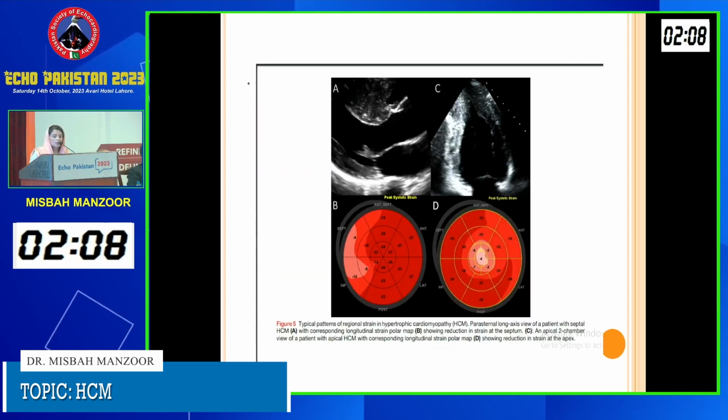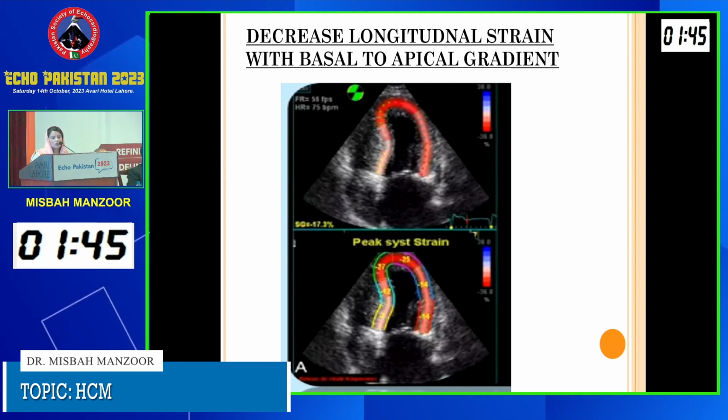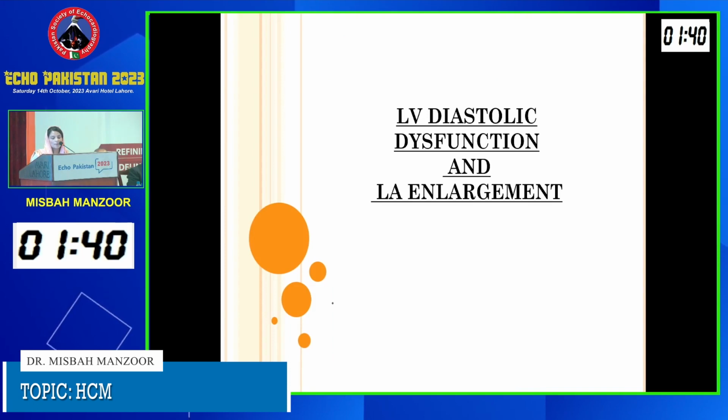So here you can see a parasternal long axis view showing the septal hypertrophy, and in the second diagram you can see the reduction in the strain in the septal portion. Similarly, here is the hypertrophy of the LV apex, and you can see a reduction in the longitudinal strain in the septal portion of the patient. This is also a decrease in the longitudinal strain with basal to apical gradient in the patients with HOCM.